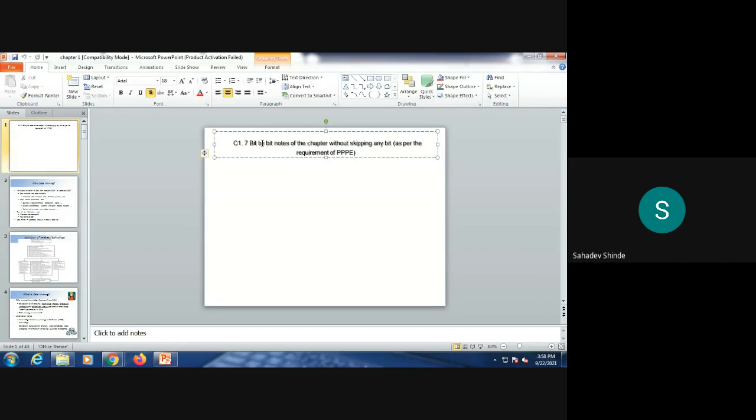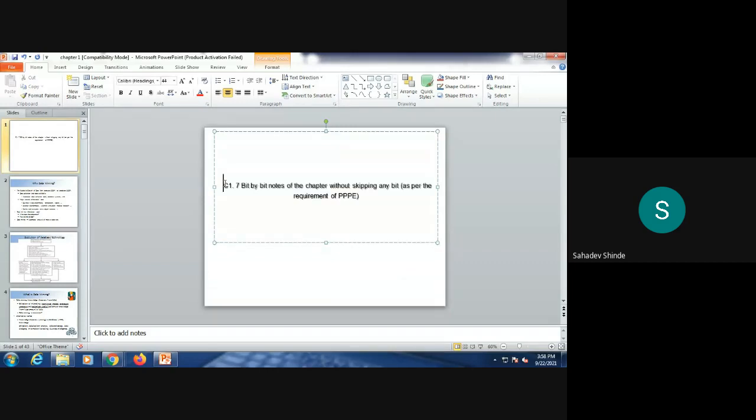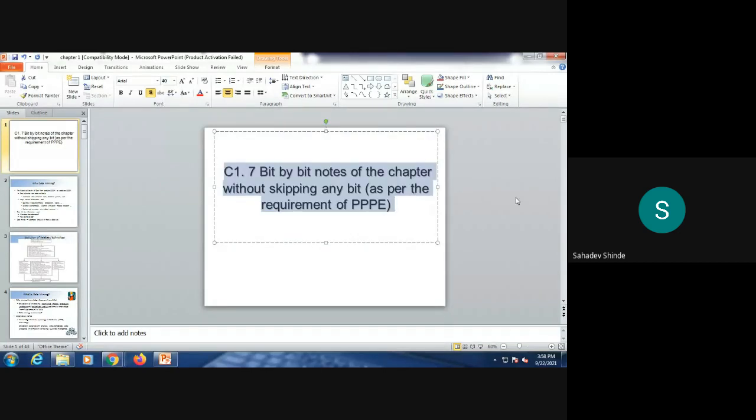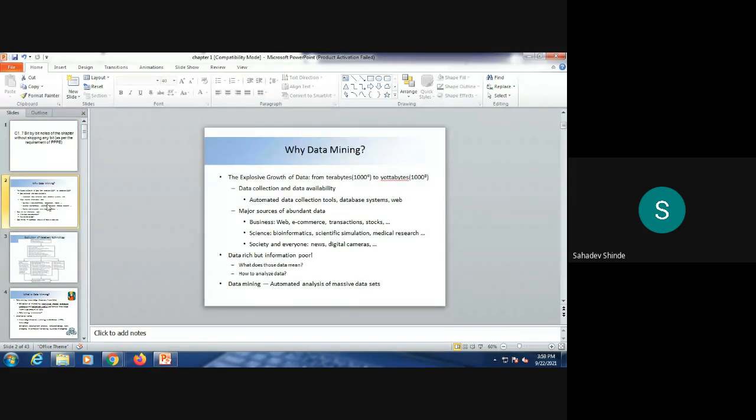So this is the first chapter. We have the bit by bit notes. You can see this. Okay, so we have the point where we are going to start our actual syllabus of the first chapter. So the bit by bit notes of the chapter, without skipping any bit, as per the requirement of a triple P. Okay, and after that we have our syllabus point.